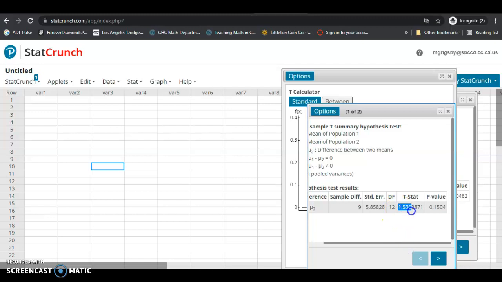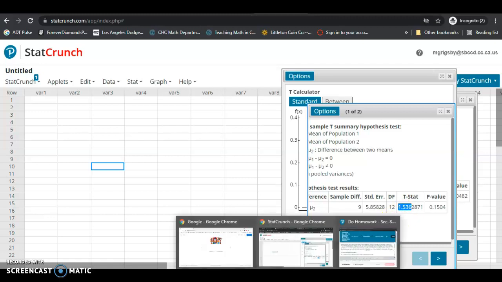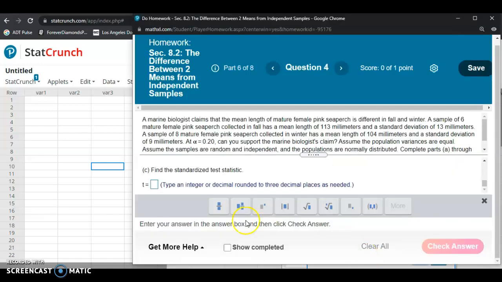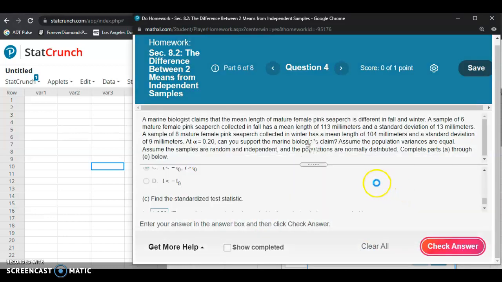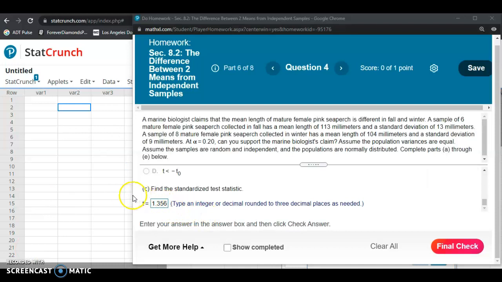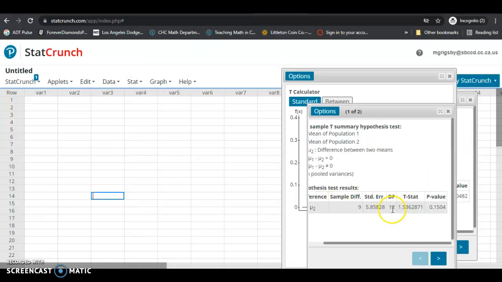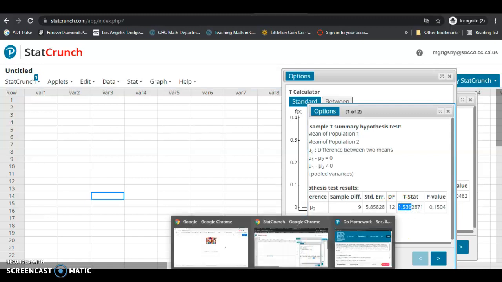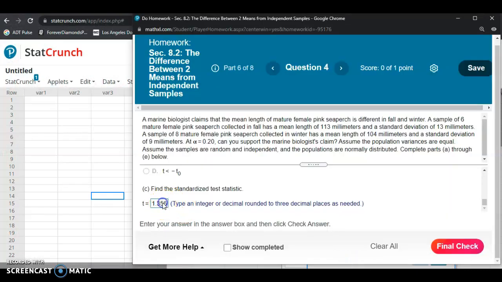We're going to round that to 3 decimal places, so the test statistic to 3 decimal places is 1.536. I believe I did everything correctly, but let me double check that. The t-stat was 1.536. I must have entered it incorrectly the first time. So, 1.536.